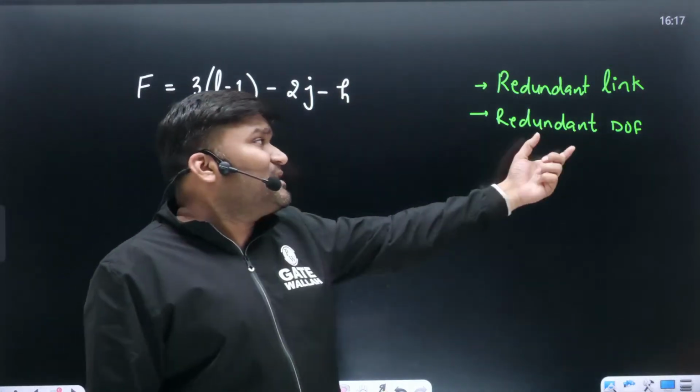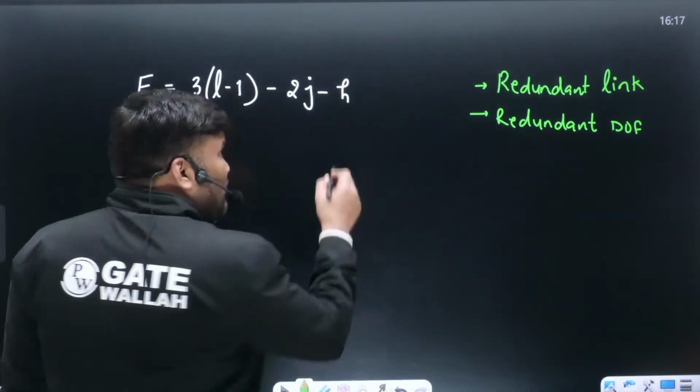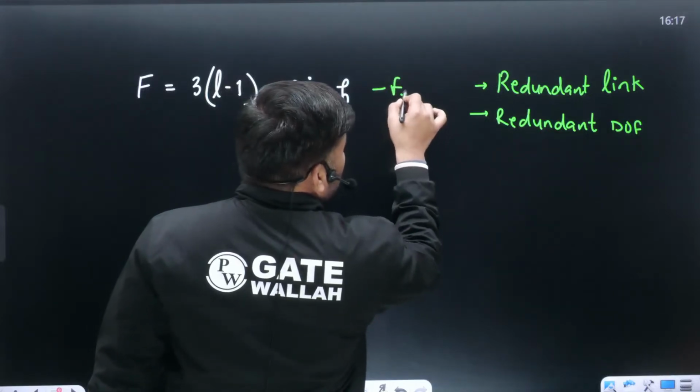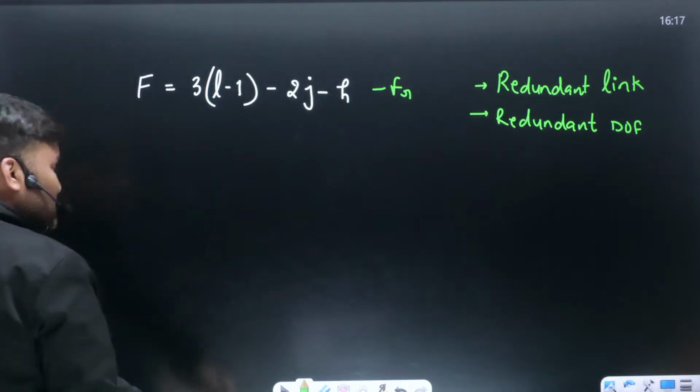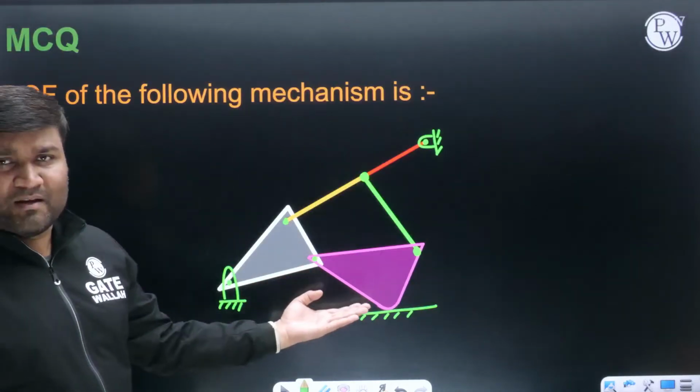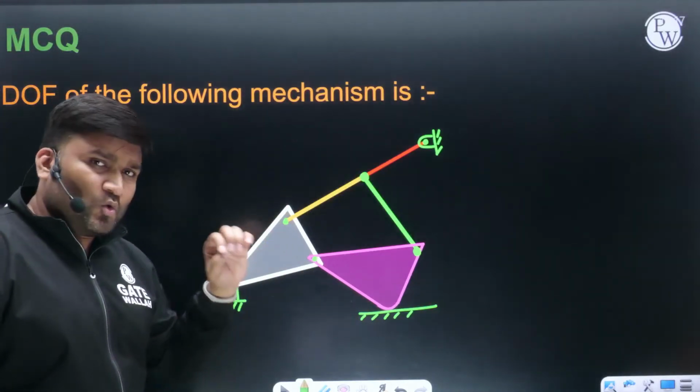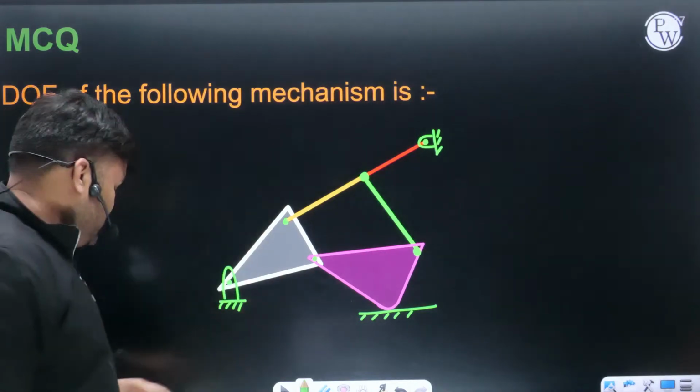And if any link is having redundant degree of freedom, that also you have to subtract here. So these things you have to keep in mind. Okay, now coming back to this question. In this question, a very easy question they have given. No link is redundant. No redundant degree of freedom is there.